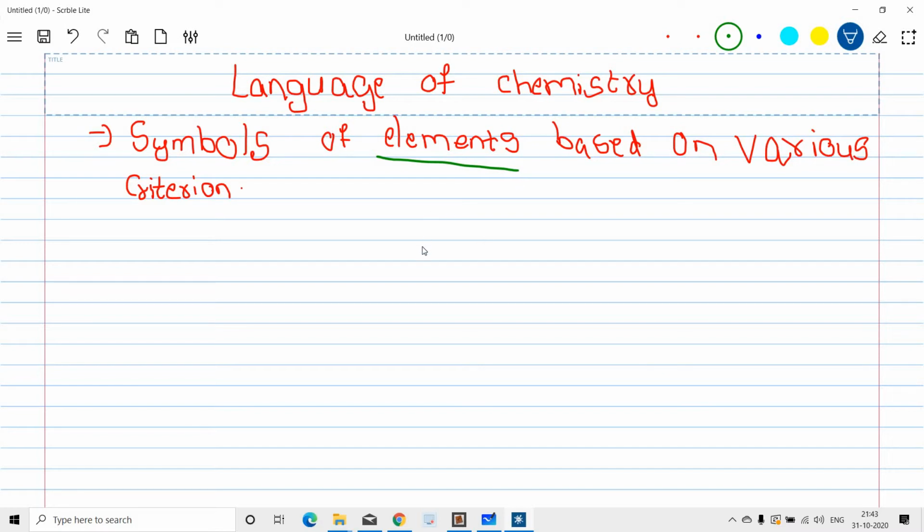So here elements are nothing but the discovery of a new thing, and they are also considered of different types. Symbols of elements means, for example, I will write the first element, hydrogen. So hydrogen is the first element in the whole periodic table, and it has the symbol H.